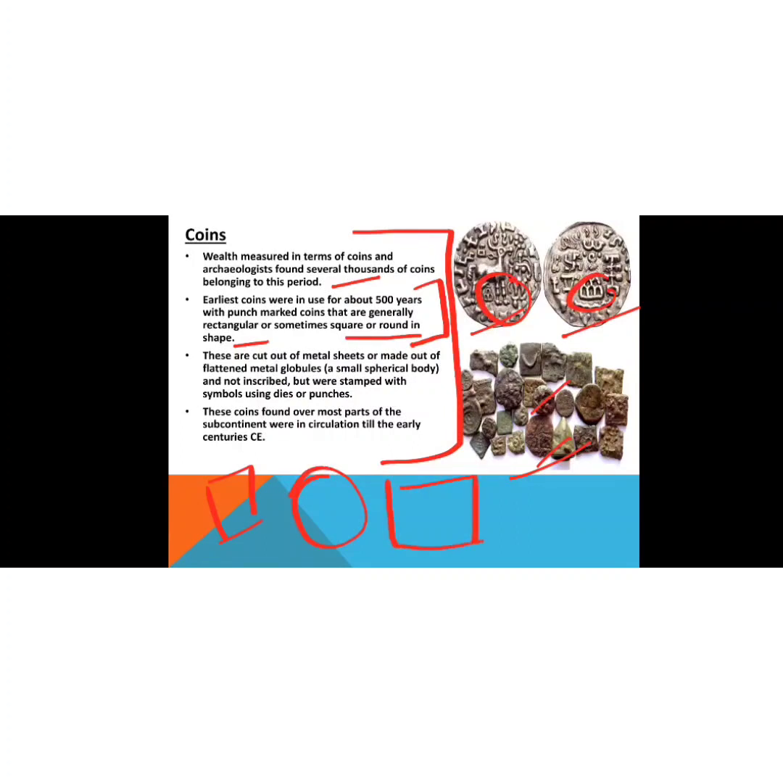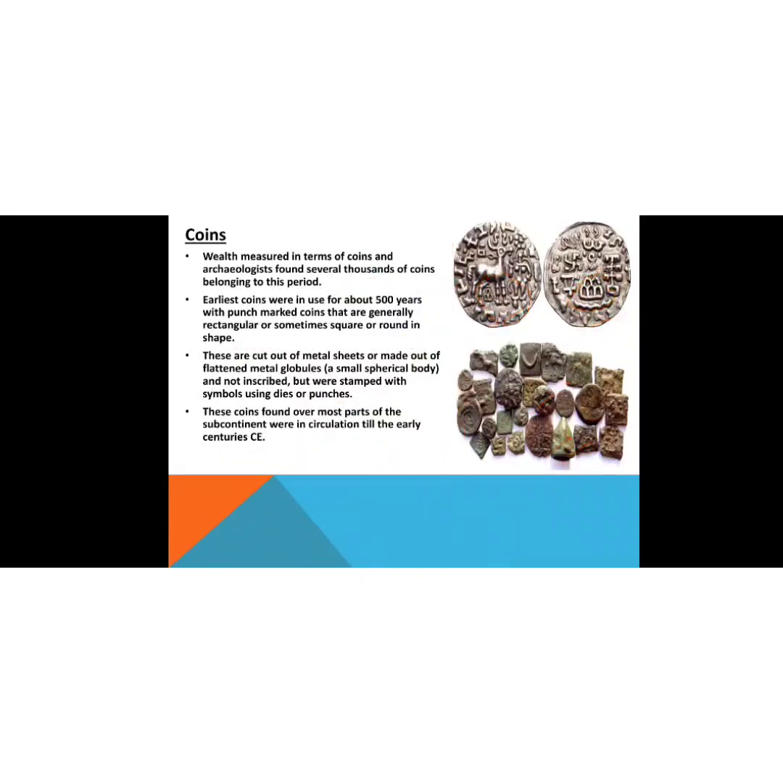Then these were cut out of metal sheets or made out of flattened metal globules, small spherical bodies, and were not inscribed but stamped with symbols using dies and punches. So basically, these coins had punch marks. These coins, found over most parts of the continent, were in circulation till the early centuries CE. They were found all over and were used for trade by the traders.